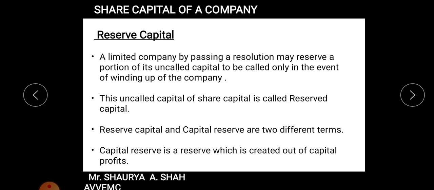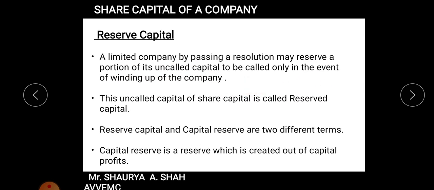So what we'll do is we'll keep it as reserve and then we will again put up that particular amount in the particular portion of the company, right? So that reserve capital is only and only called up at the time of liquidation of the company, right? That resolution is passed by the board of the company, and the portion which is kept reserve is known as reserve capital, right? The simple logic is it can only be called up at the time of winding up of the company, right?